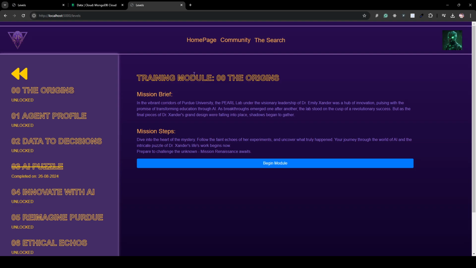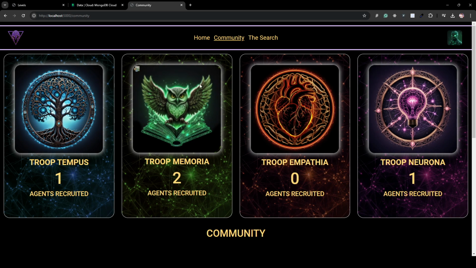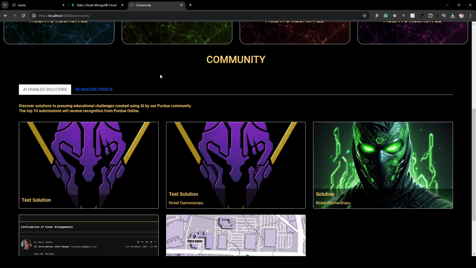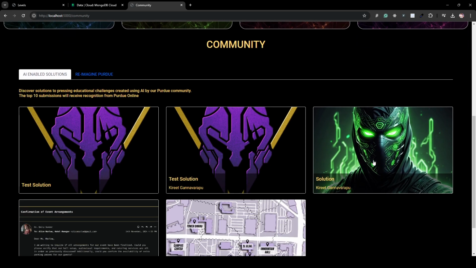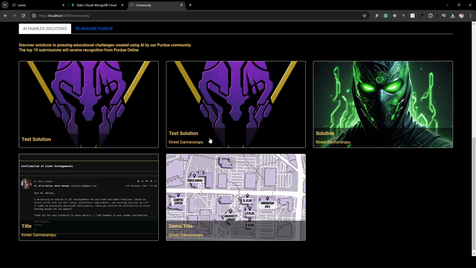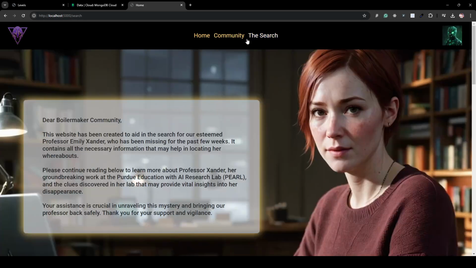Whatever they submit in the game will be displayed within the community section. Once everything comes together, these sections will be populated and the feel of the game will start growing.